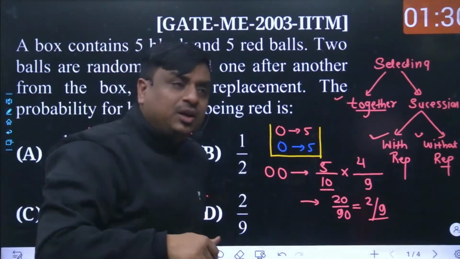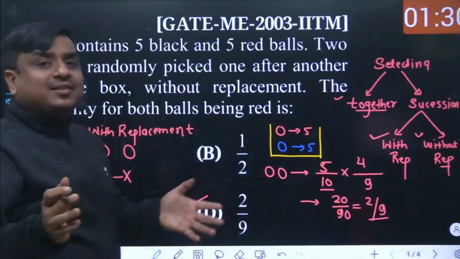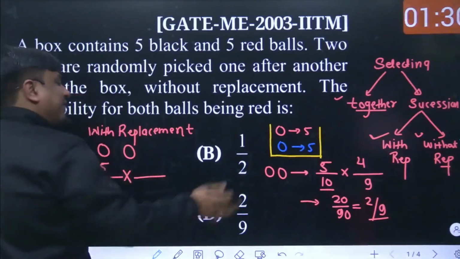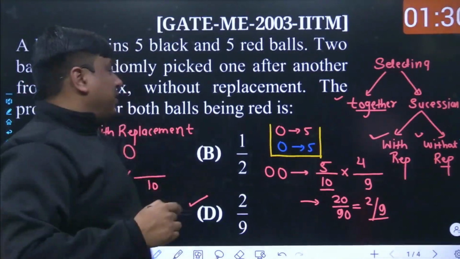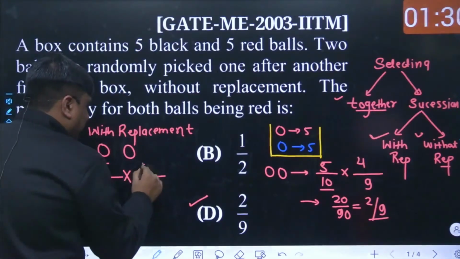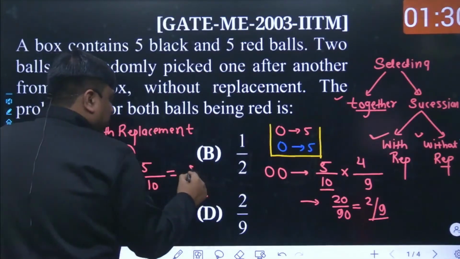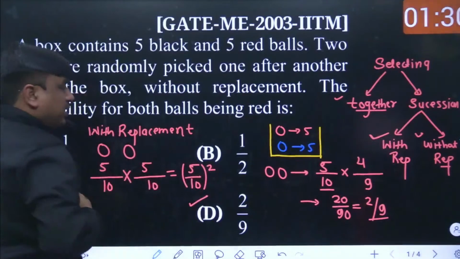But now the sample space is completely untouched, so again we are going to have 10 items, and again the favorable number of items is simply 5. The outcome is simply going to be 5 divided by 10, raised to the power of 2.